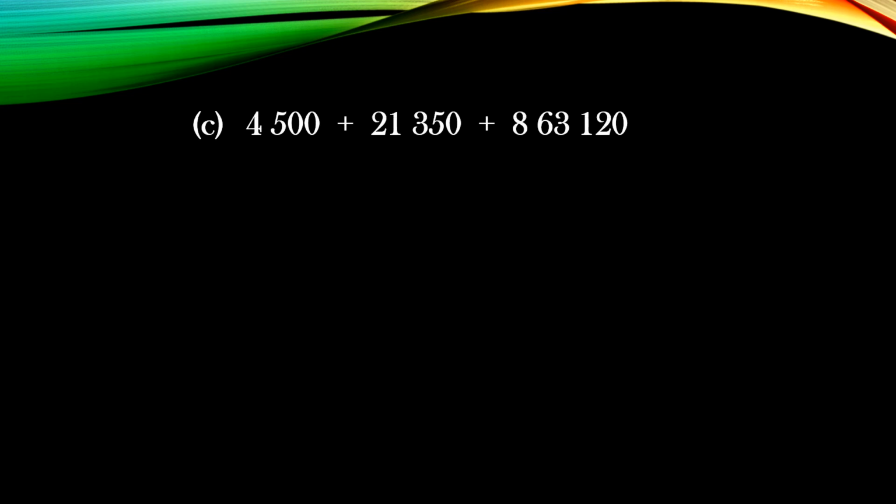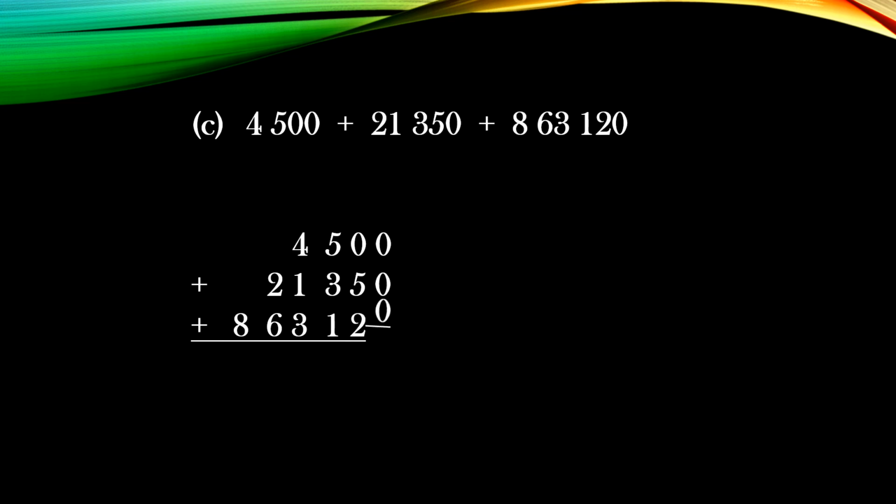Now next question, C part, 4,500. This you will add with 21,350. Then you will add with 8,63,120. Now children, you can see here how I have written. The numbers are written according to their places.